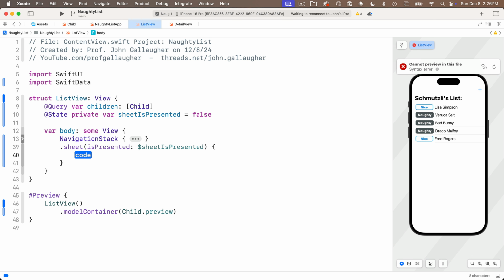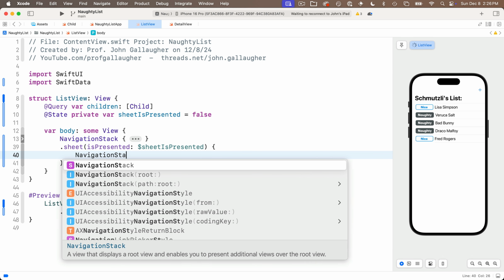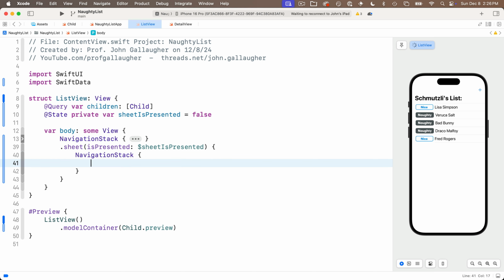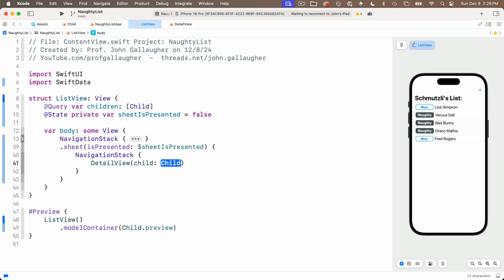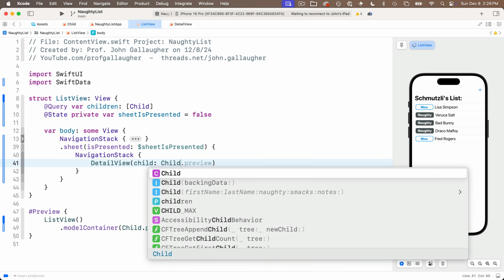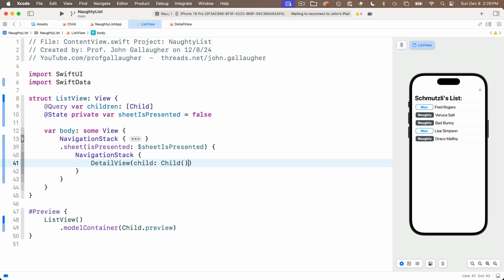Now we're outside the navigation stack here. So to show the toolbar on the detail view, we need to put in NavigationStack, open and close curlies. Then we can call the detail view, passing in a child, and this can just be capital C Child(), open and close parens, because that's going to initialize a brand new child record for us.